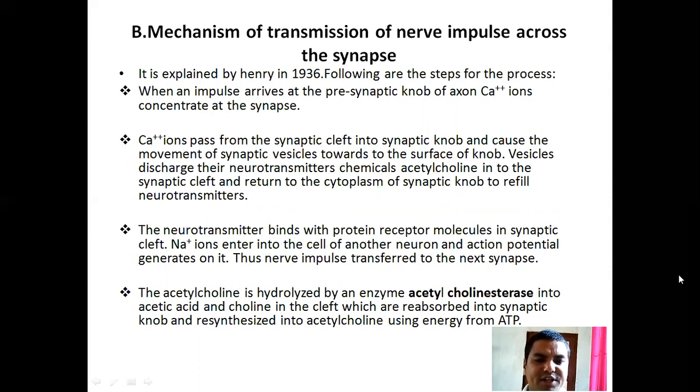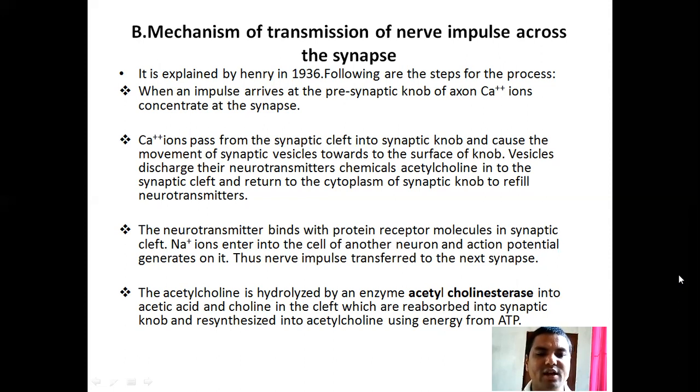The neurotransmitter binds with protein receptor molecules in the synaptic cleft. Sodium ions enter the cell of the other neuron and an action potential is generated in it. Thus, the nerve impulse is transferred to the next synapse.